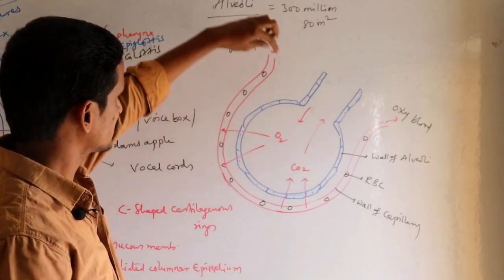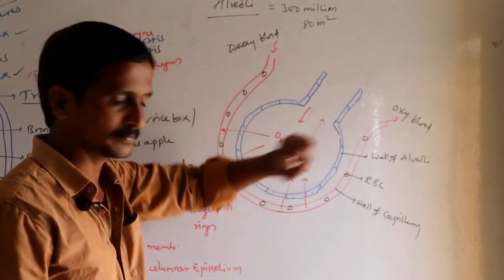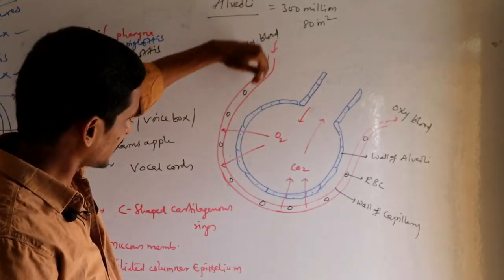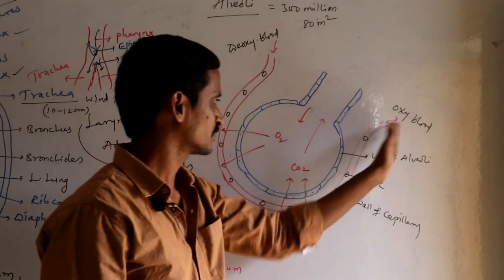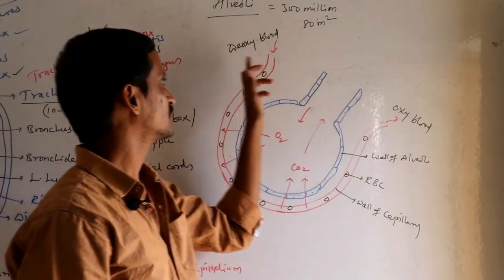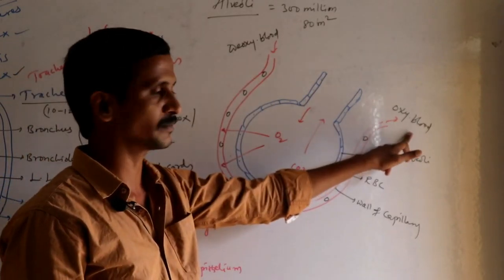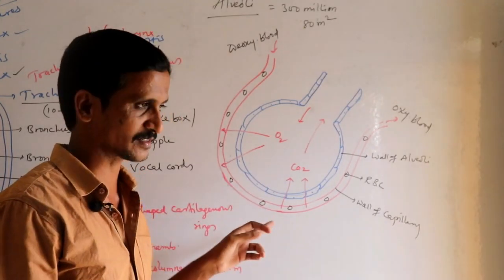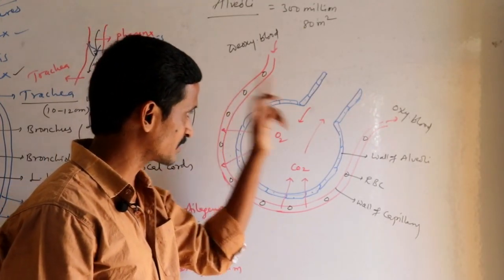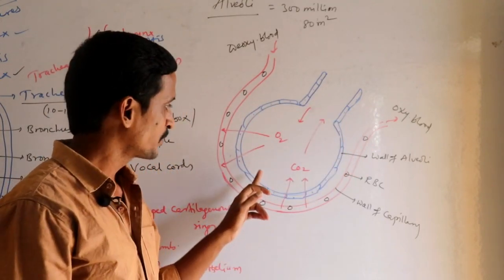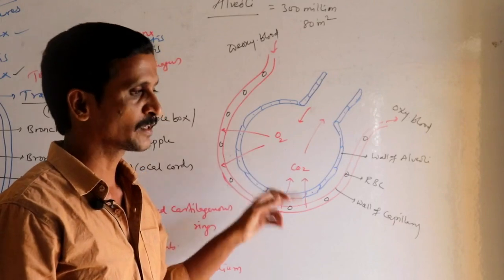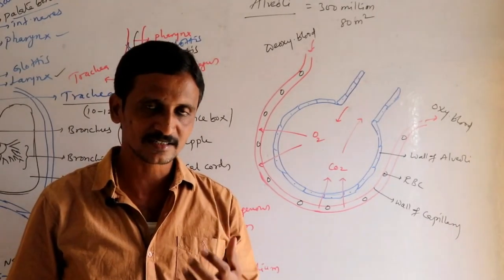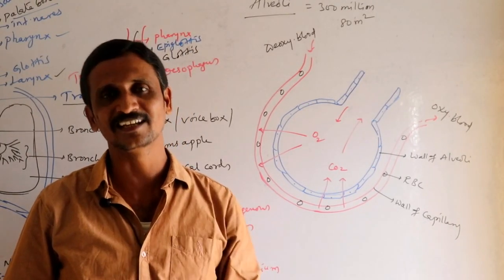Each alveoli is surrounded by a finer capillary. These capillaries are carrying blood. By the time the capillary is passing away from this particular alveoli, the deoxygenated blood is converted to oxygenated blood. What happens here? Exchange of gases occurs. The deoxygenated blood is converted to oxygenated blood. Purification occurs here.